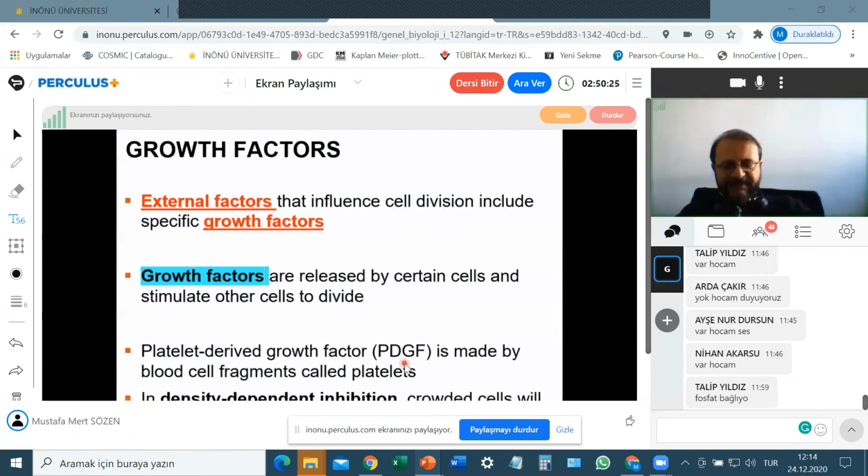Example here is the one I told you a few minutes ago, platelet-derived growth factor, PDGF. PDGF is made by blood cell fragments called platelets. And in density-dependent inhibition, crowded cells will stop dividing.